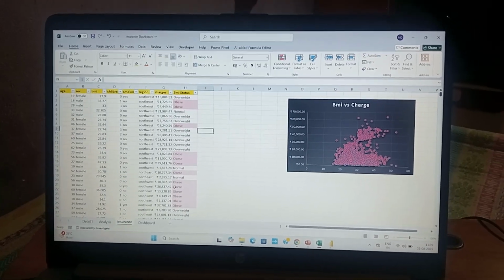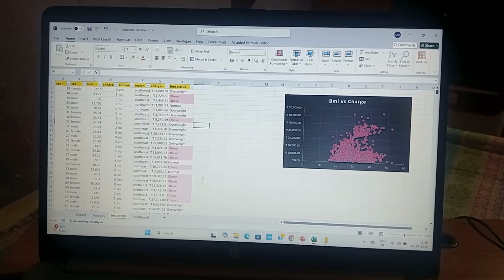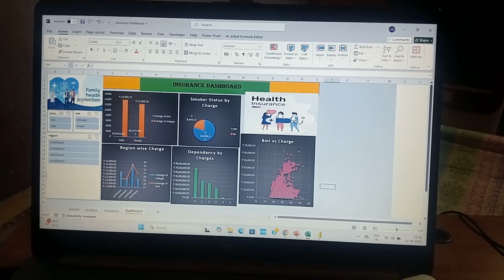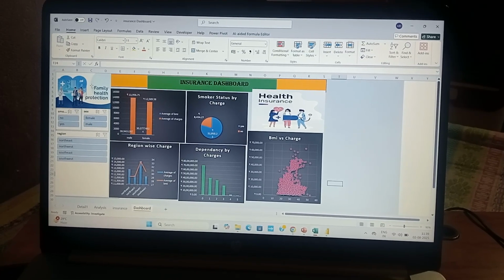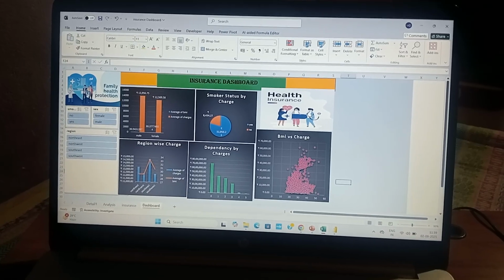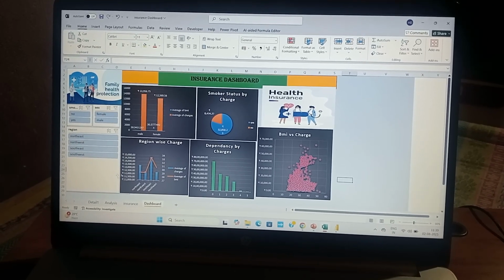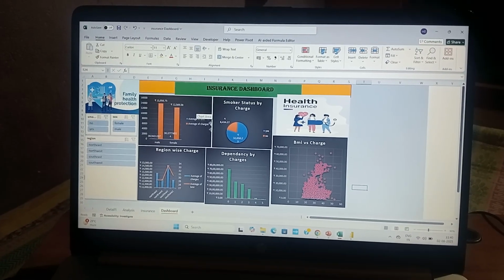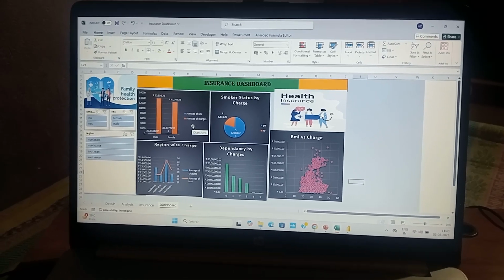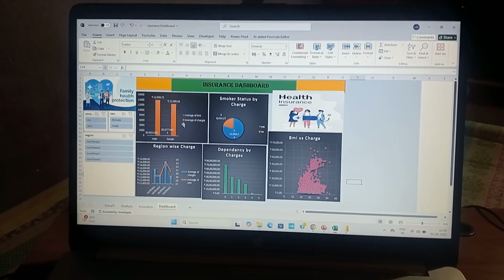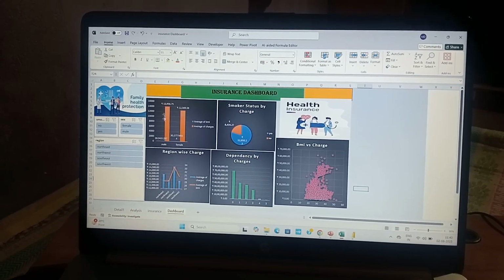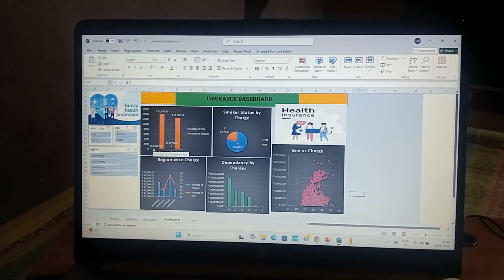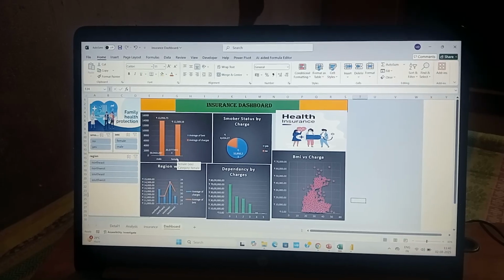So let's go through the dashboards and see what the dashboard tells us. In the insurance dashboard, we can see the family health insurance. For this insurance dashboard, first of all, when we go through the gender-wise average BMI and average charges, we can see that males are spending more money than females, and they also have a higher BMI than females.